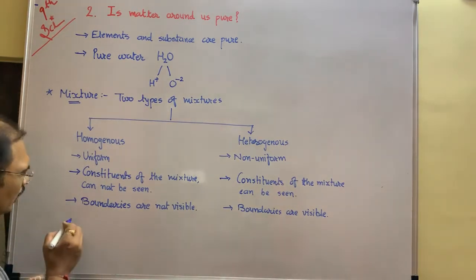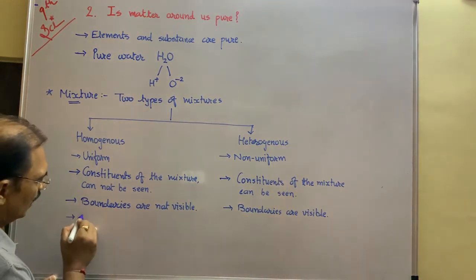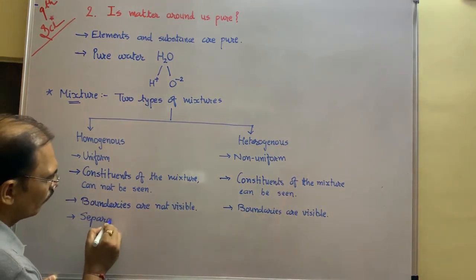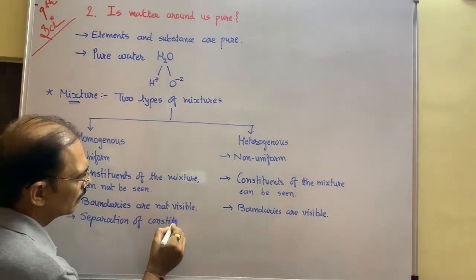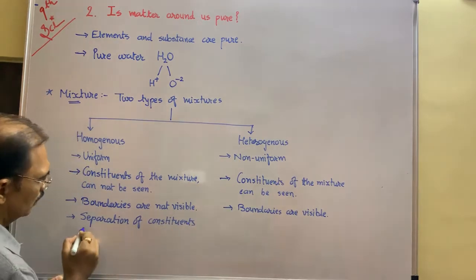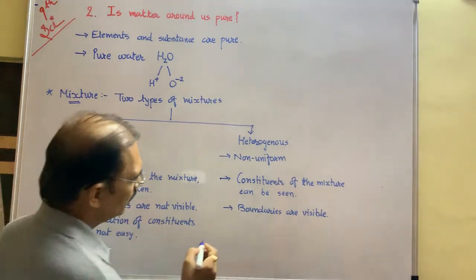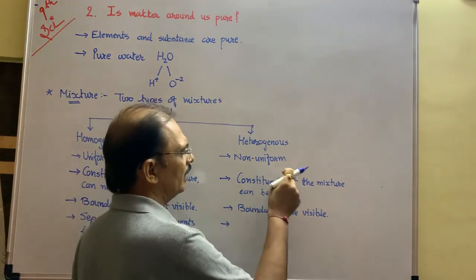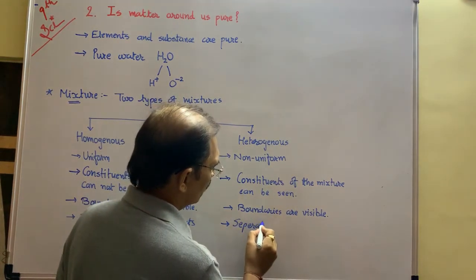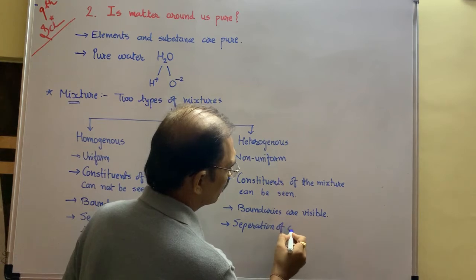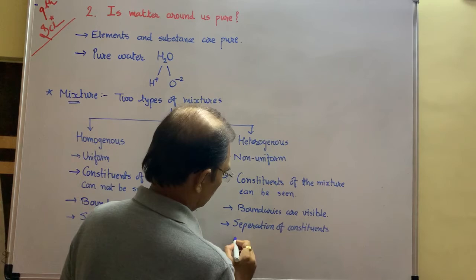It means that if you want to separate the constituents, it is not easy. Separation of constituents is not easy in a homogeneous mixture. Here, in a heterogeneous mixture, separation of constituents is easy because we can see the constituents easily.